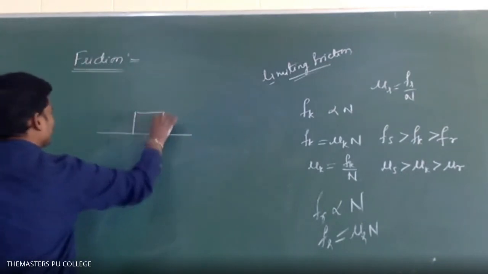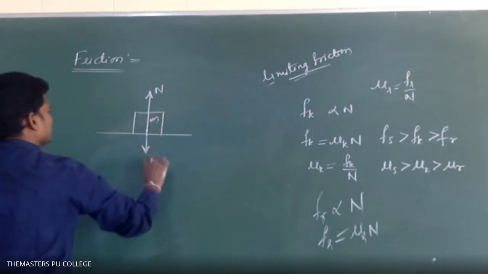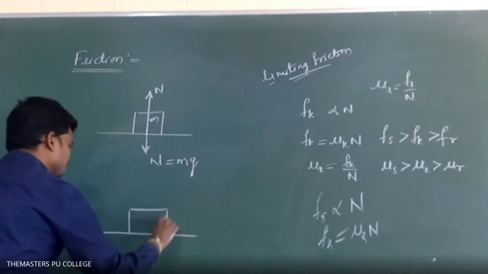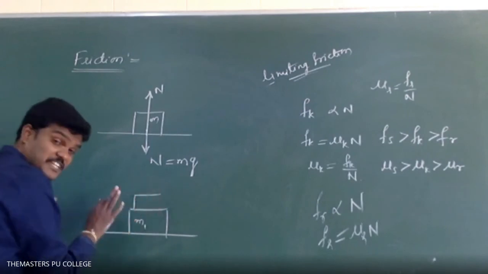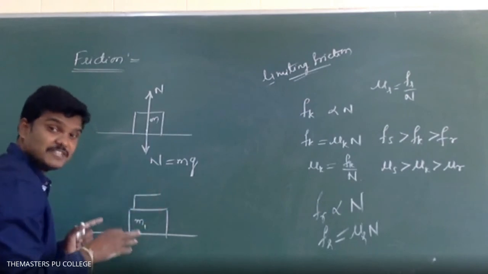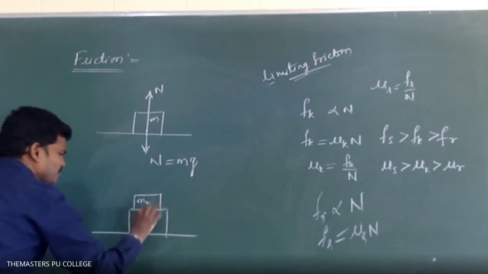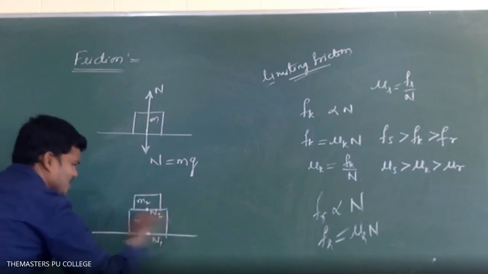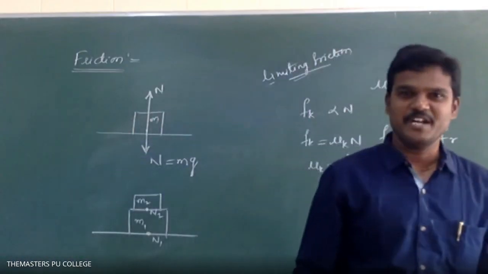A block is placed on a horizontal surface, then very clearly N is balanced by Mg. If two blocks, let us suppose this is M1, and one more block is placed, this is M2. I'm not discussing friction right now, I am writing only the equation for normal reaction. Here there will be a normal reaction N1, and here a normal reaction N2.